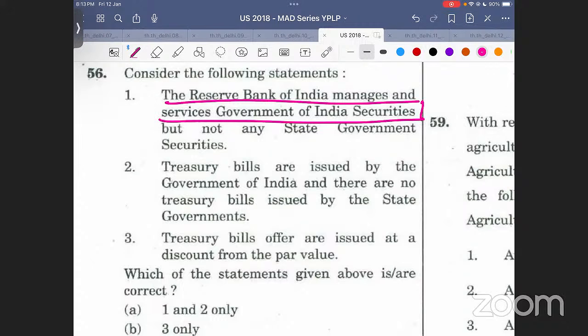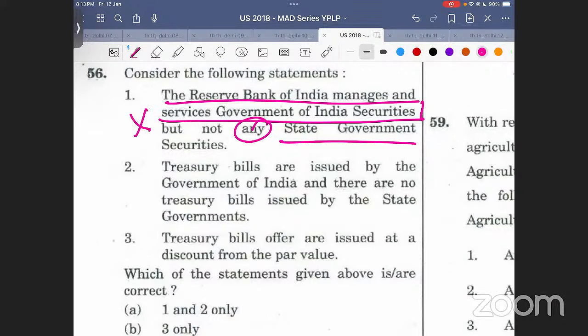यहाँ पे क्यों नहीं खत्म हो गया भाई statement? What was the need to introduce that it will not manage any state government security? और ये क्या होता है भाई यहाँ पे any state government क्यों है? What is this? मतलब ऐसा थोड़ी होगा कि some states are being handled by RBI and some are being avoided. This will not happen, right? Correct? तो ये तो नहीं होगा ना. So this particular statement will be wrong.